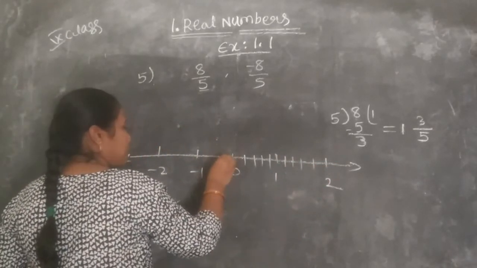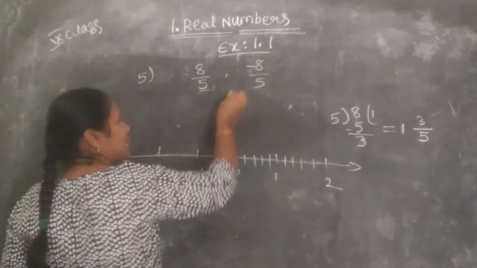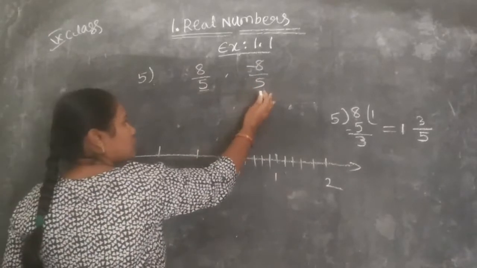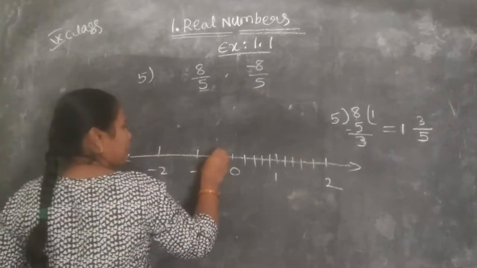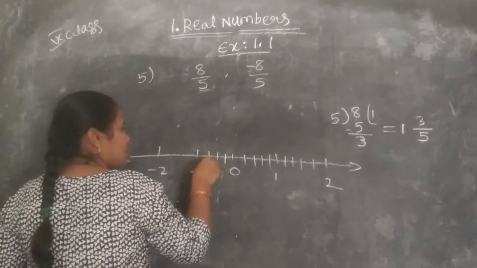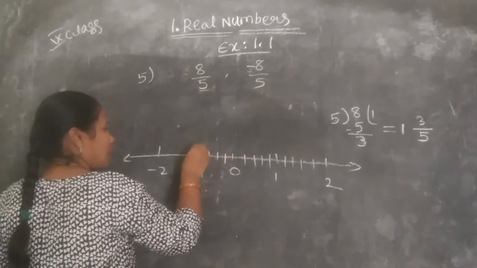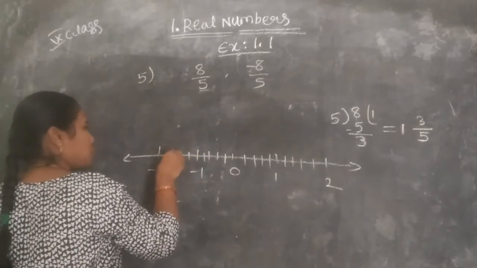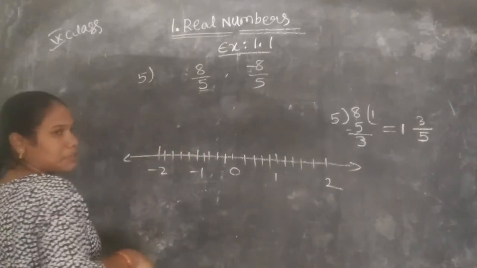And here also the same. So here is minus 8 by 5, and here also the denominator is 5, so we have to divide into 5 parts: 1, 2, 3, 4, 5.